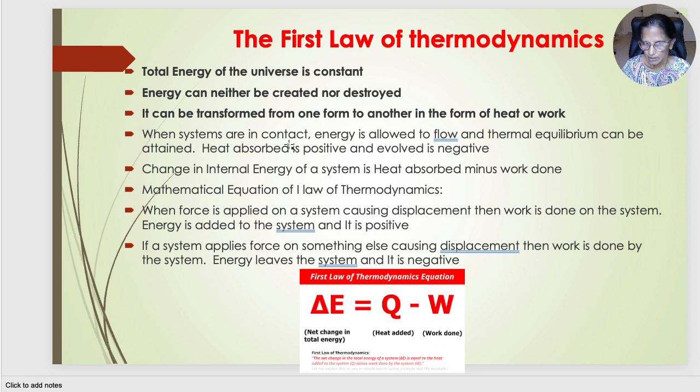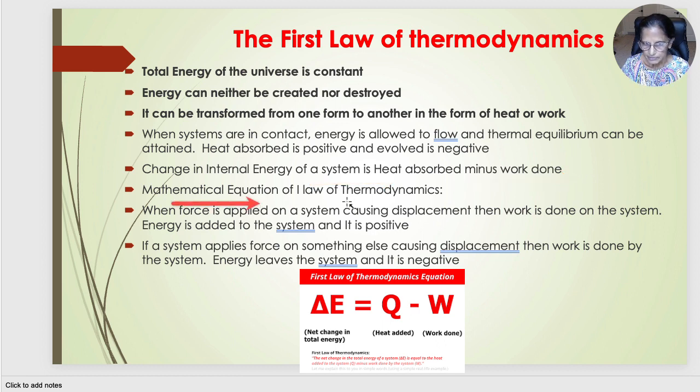When systems are in contact, energy is allowed to flow and thermal equilibrium can be attained. For example, heat. Heat is absorbed or evolved by the systems. If heat is absorbed, it's given a positive sign, and if it is evolved, it's given a negative sign. Heat absorbed is an endothermic reaction. Heat evolved is an exothermic reaction. Change in internal energy of a system is heat absorbed minus work done. This is basically the first law of thermodynamics.